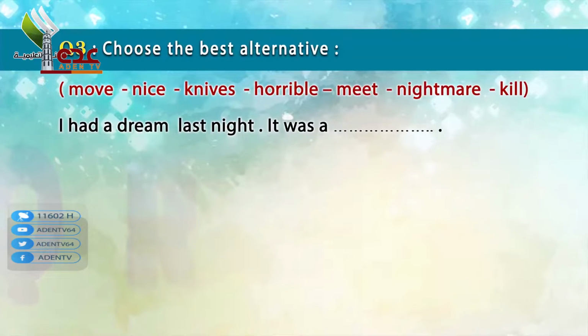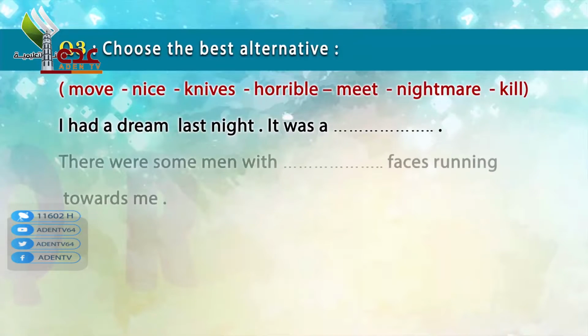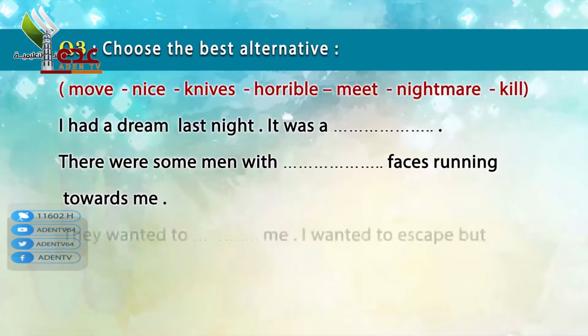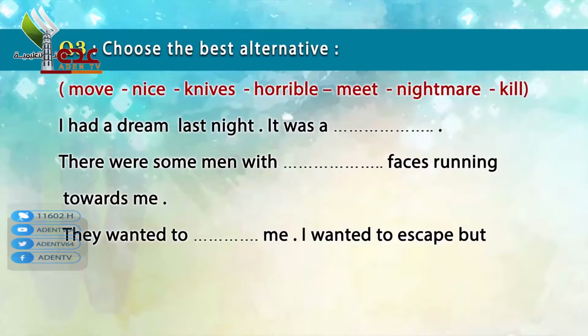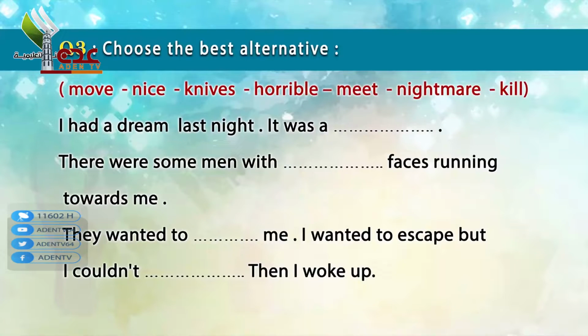It was a space. There were some men with space faces running towards me. They wanted to space me. I wanted to escape, but I couldn't space. Then I woke up.